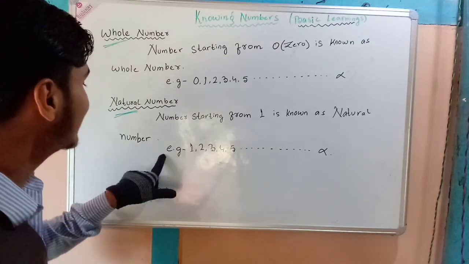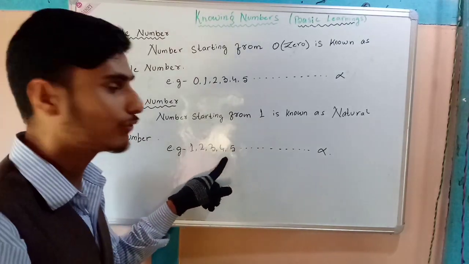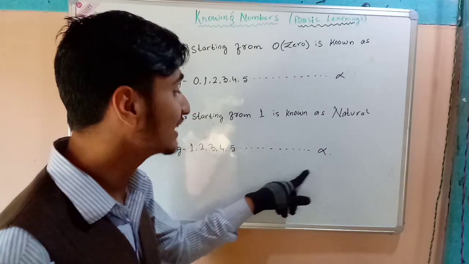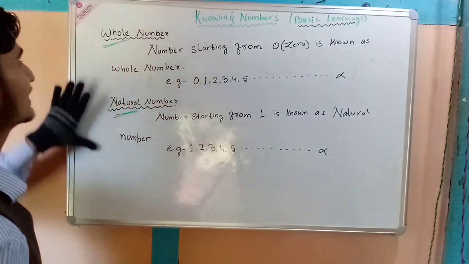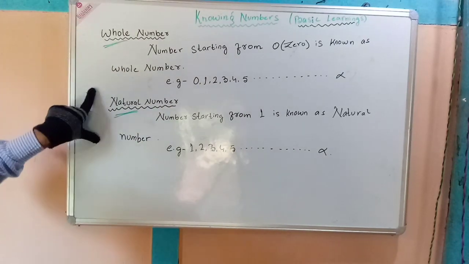Examples: 1, 2, 3, 4, 5, 6, 7 till infinity. It continues. So these are whole numbers and natural numbers.